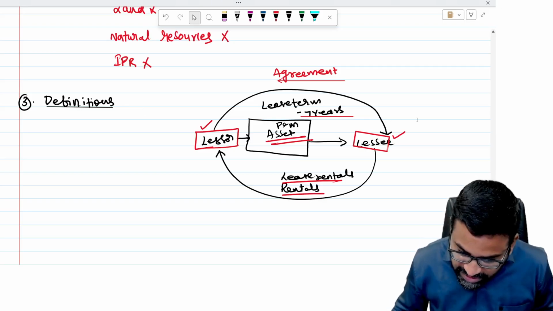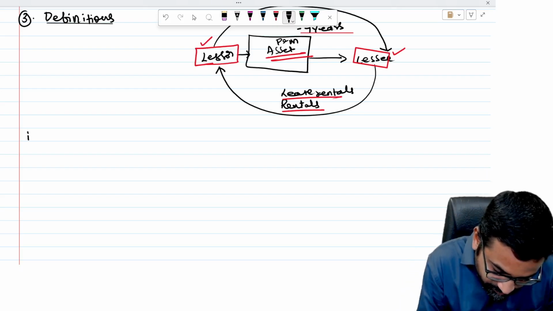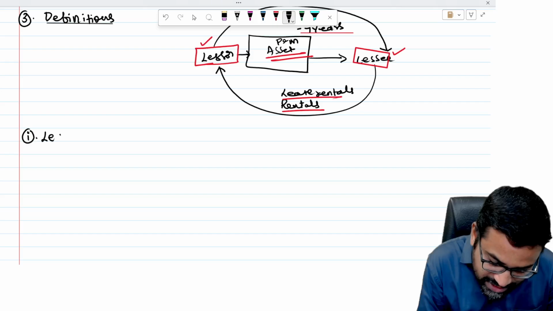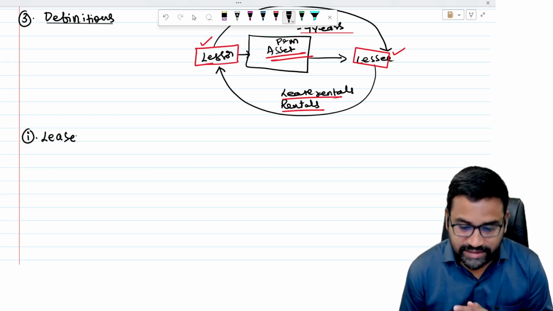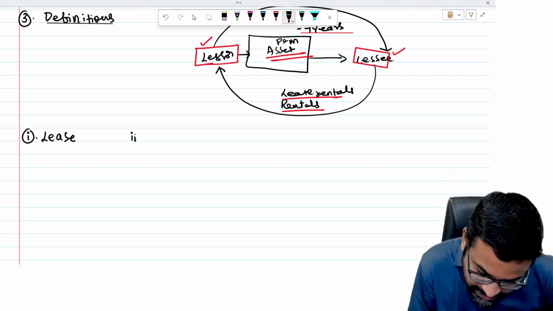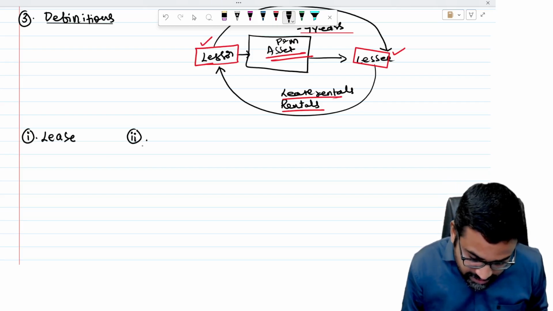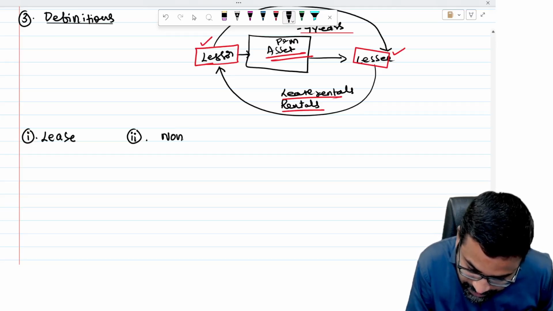So what are the definitions we have? First, lease. What is lease? So this is the first definition, and we already discussed it. Just now also I repeated. And the second definition is inception of non-cancelable lease. This is also one important definition.